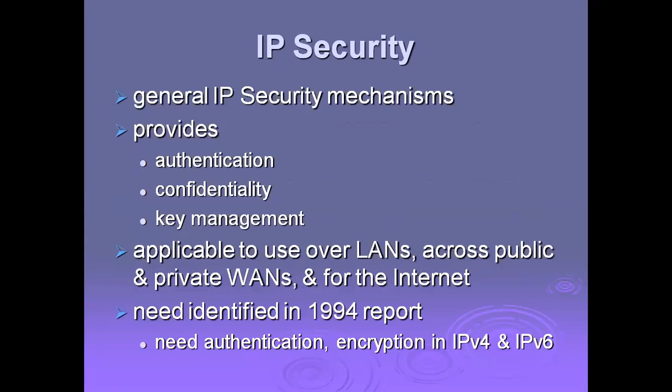Now coming to IP security, the general mechanism provides authentication, confidentiality and key management. These are the three primary factors of IP security. Authentication, we know, means verifying whether a person involved in a network is genuine or not.